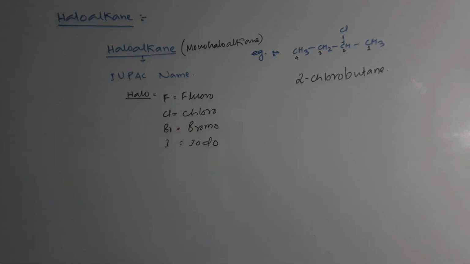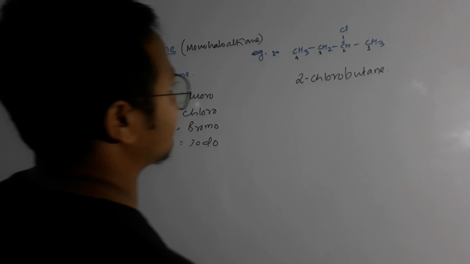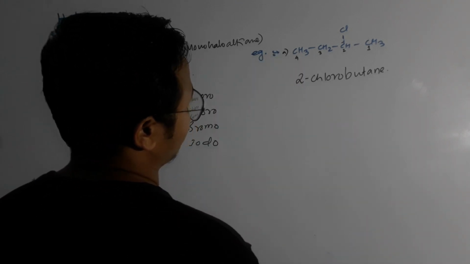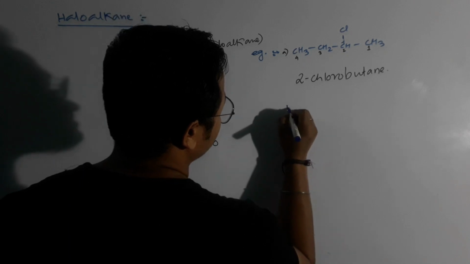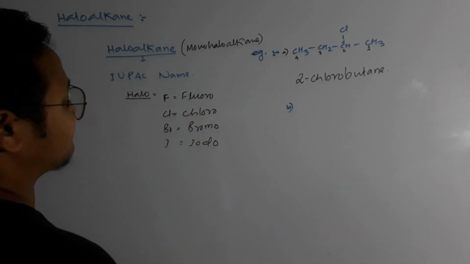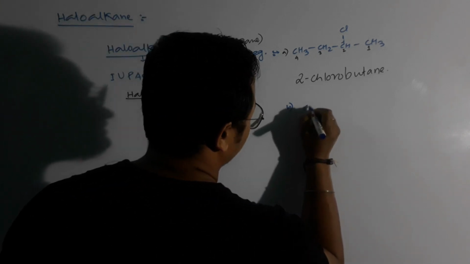So this is how we have to write the name of a compound. Clear? This is very easy. I think you guys will not have any problem here. In this case you have to talk about their naming process. Okay, now let's have another example.